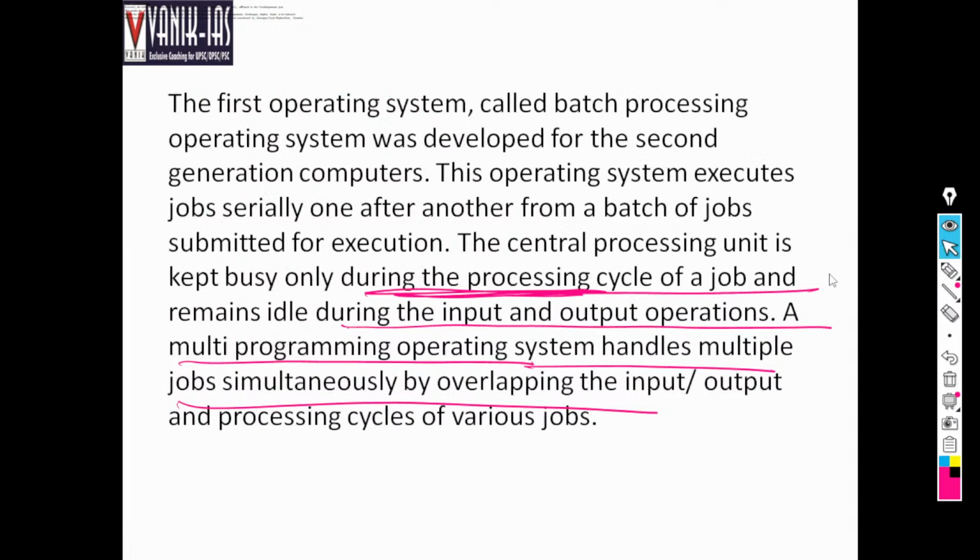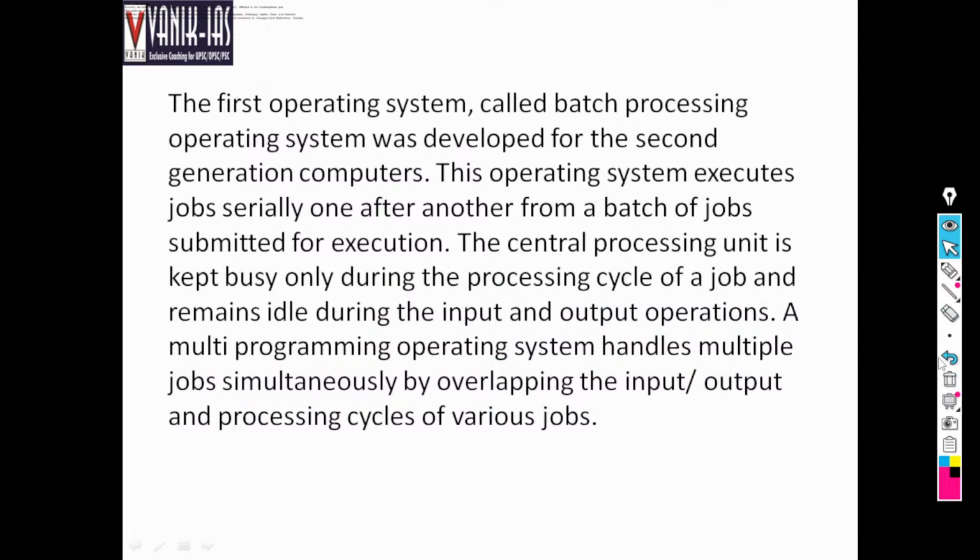Then next, the first operating system is called batch processing operating system. Batch processing operating system was developed for the second generation computer. Now we are using 10th generation computers, which came in 2015, or recently developed, suppose, 11th generation computers. So the first operating system was developed for the second generation computer.